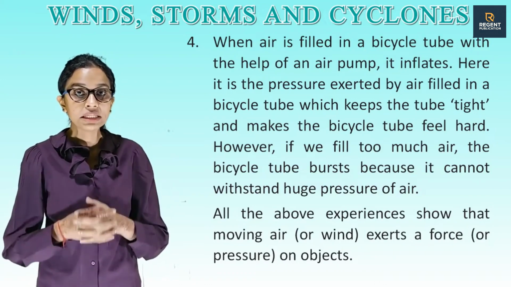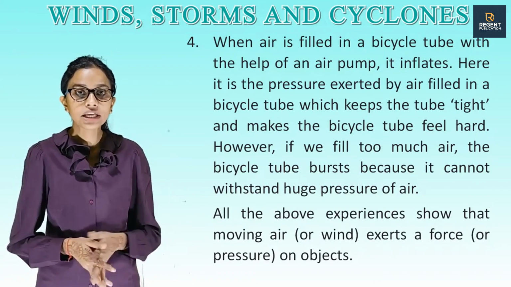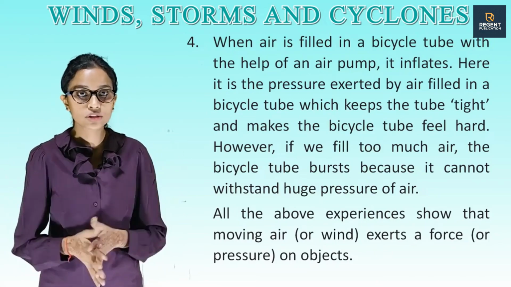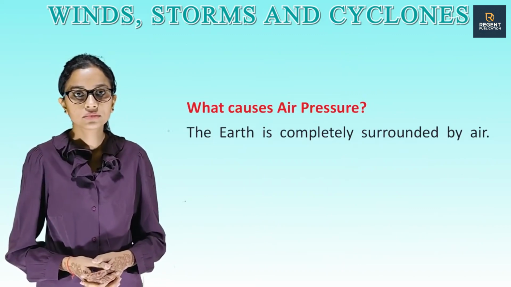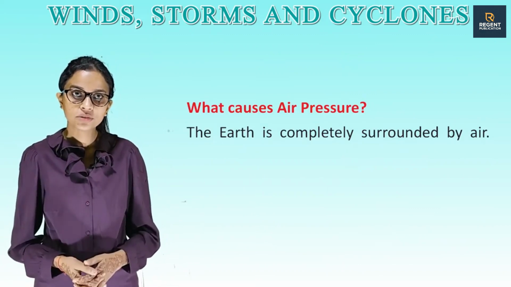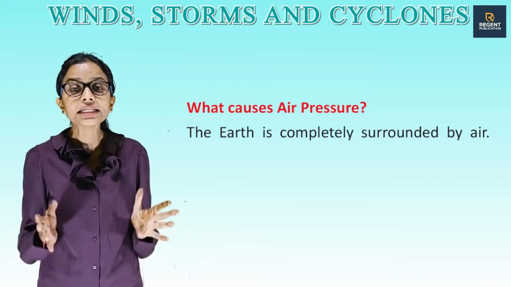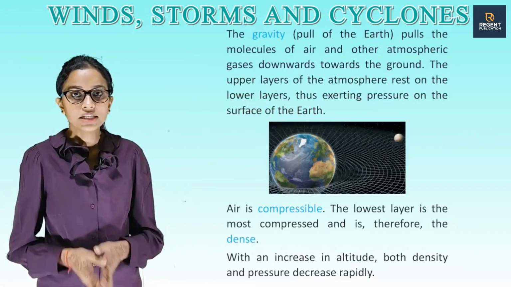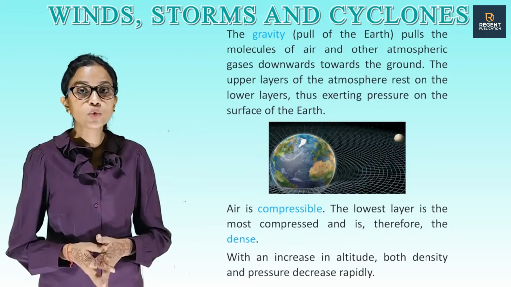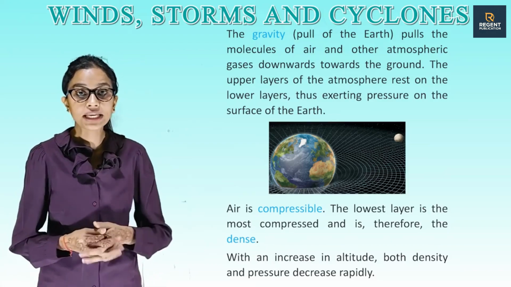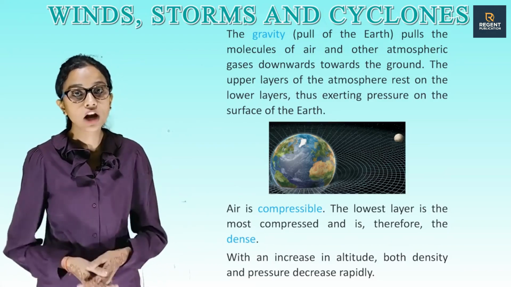All the above experiences show that moving air or wind exert a force or pressure on objects. What causes air pressure? The earth is completely surrounded by air. The gravity pull of the earth pulls the molecules of air and other atmospheric gases downwards towards the ground.